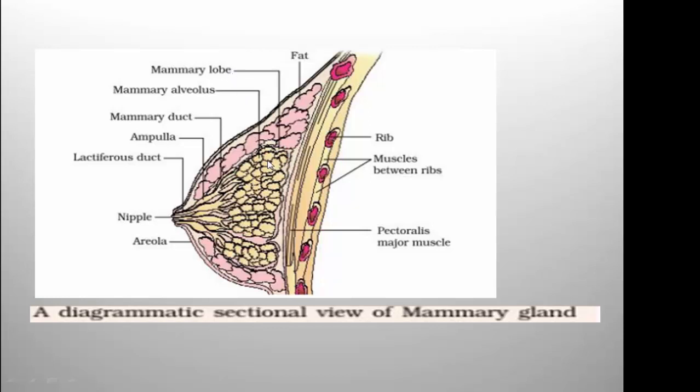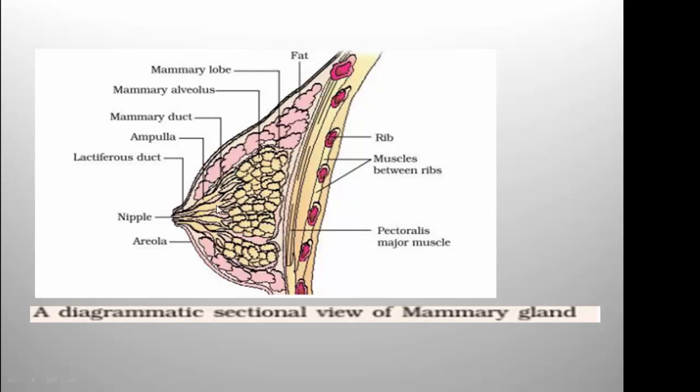Inside the mammary lobe, the balloon like structures you can see here are mammary alveoli, singular is alveolus, plural is alveoli. From the mammary alveoli the mammary tubules arise, not shown in the diagram, and mammary tubules join to form the mammary duct.